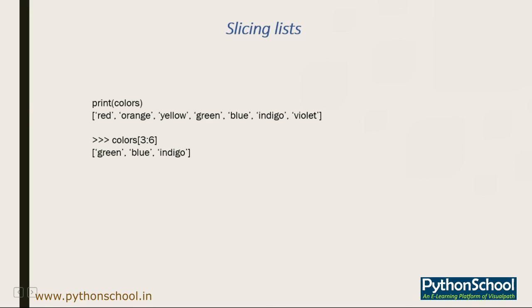When we say index 3 to 6, that means 3, 4 and 5. Now 6 will not come because it stops before 6. So it will give me the values green, blue and indigo from the list. So this is the way we can slice a particular list with a particular index.